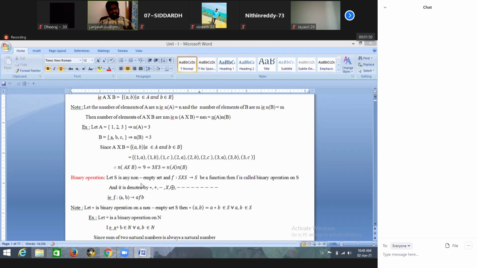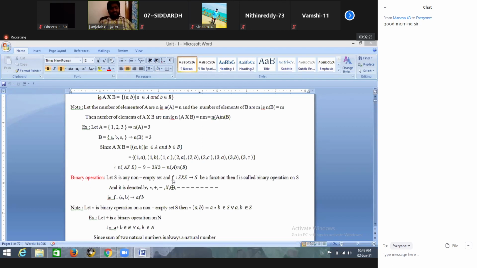If S is any non-empty set, and F from S cross S to S is a function, then F is called a binary operation. S cross S means the Cartesian product of S with S. F is any function, so if the relation is a function, then we call it a binary operation.